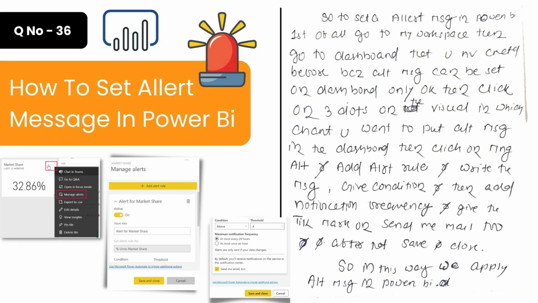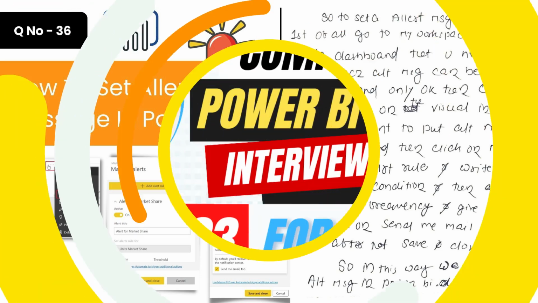Okay, then click on manage alert and add the alert rule and write the message, then give the condition and then add the notification frequency and give the tick mark on the send me mail too option, and after that save and close. So in this way we apply the alert message in Power BI.